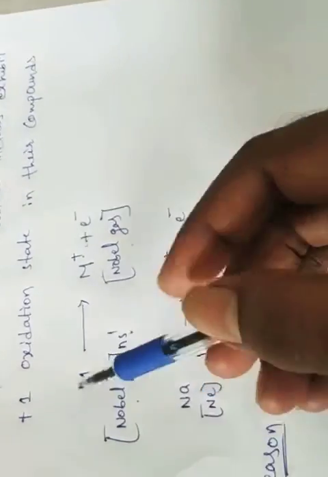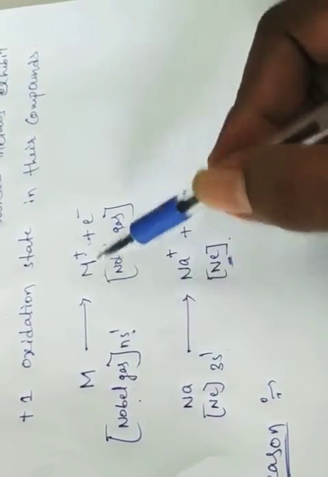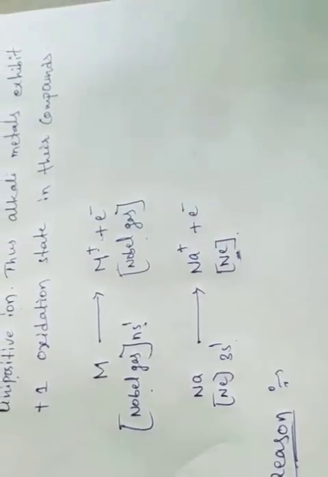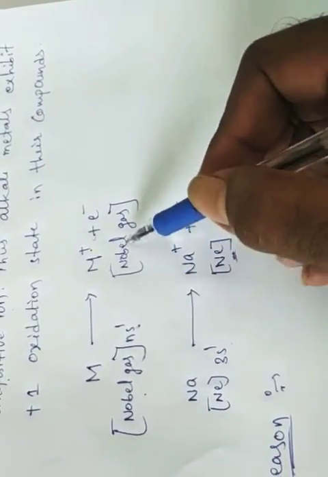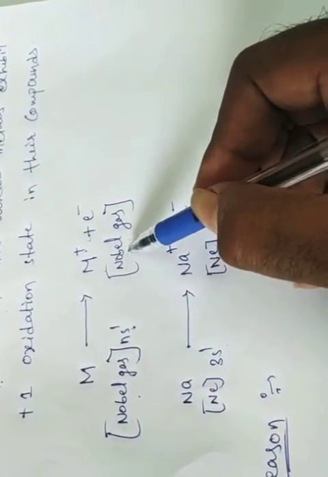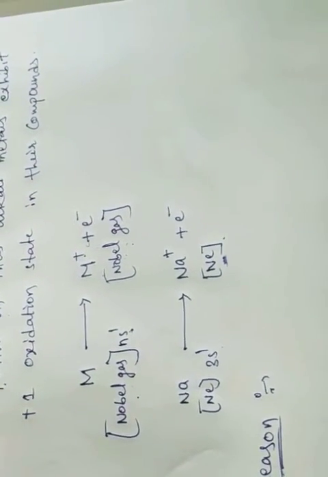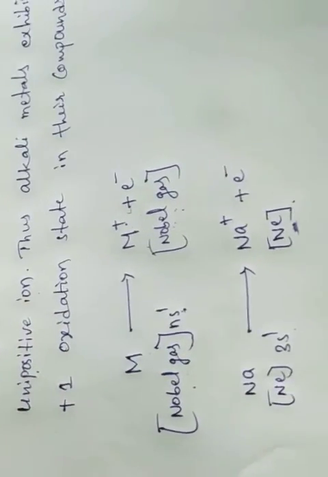In the first case, the element wants the stable configuration, that's why it loses the electron. But in the second case, M plus 2, is it possible? Not possible. Why? Because already they are stable with M plus only. Why would it want to lose another electron? So that's why it is not possible. This is the reason.